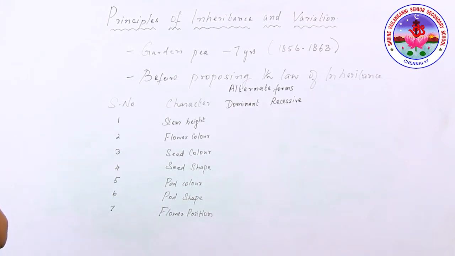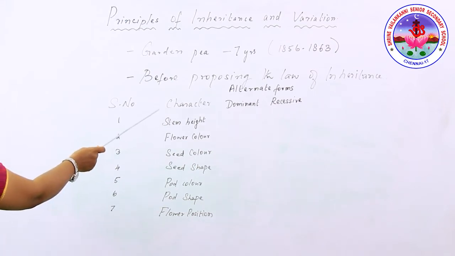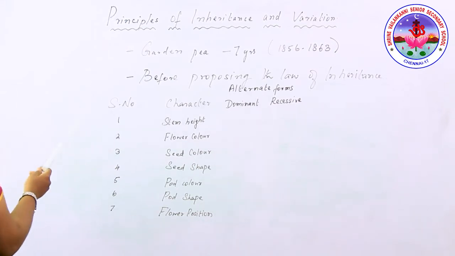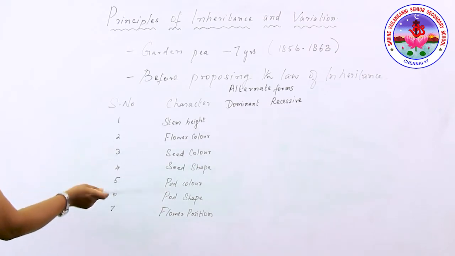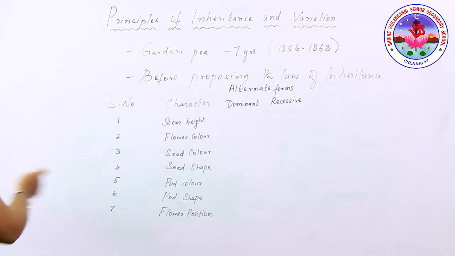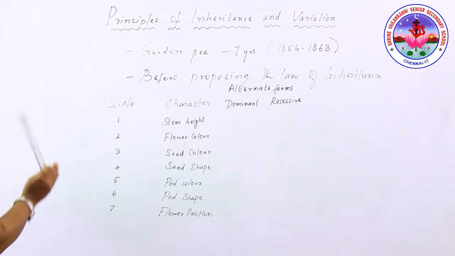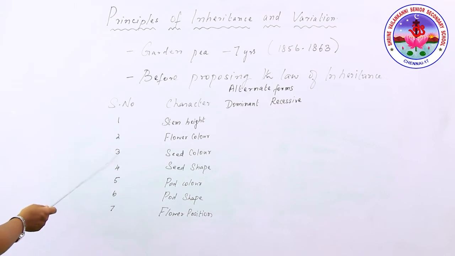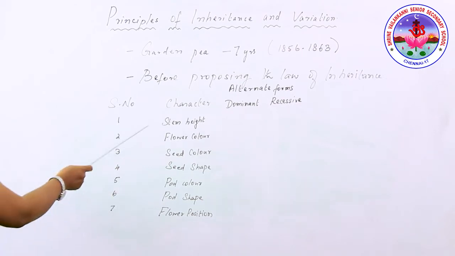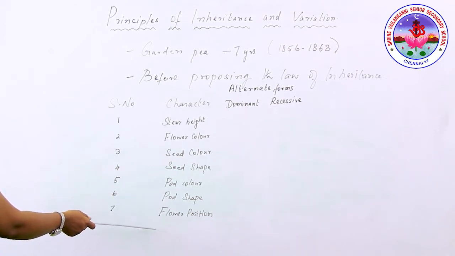Now we're going to discuss the working method. Mendel's success was also due to his meticulous planning and method of work. He studied only one character at a time. For example, if you choose stem height, that will be tall and dwarf. He used all available techniques to avoid cross-pollination by undesirable pollen grains. He applied mathematics and statistics to analyze the results obtained by him. He followed the 7 contrasting characters of the garden pea plant for his hybridization experiment.